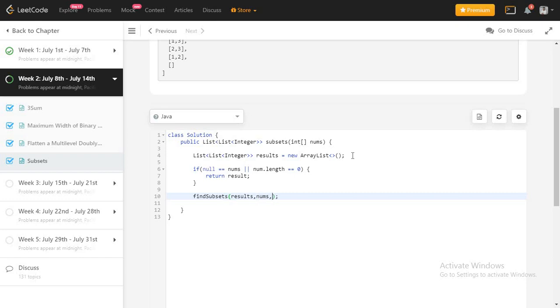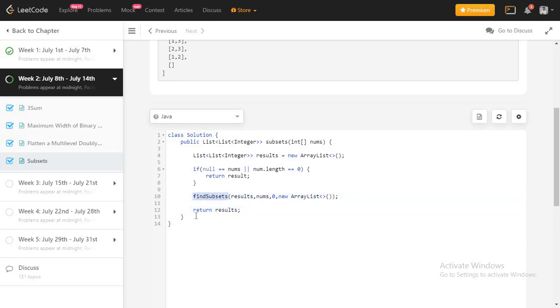Then we need to pass one index from where I will start looking, right? At first I am going to send 0, and I need to pass one temporary ArrayList, a list in which I am going to store my subset before adding, right? I will explain it also later. Whenever we are done with that, we are going to return our results, right? That's pretty much for our main function.